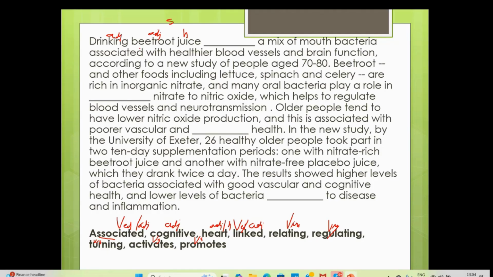A mix of mouth bacteria associated with. See, this is a collocation. You'll get to know that.